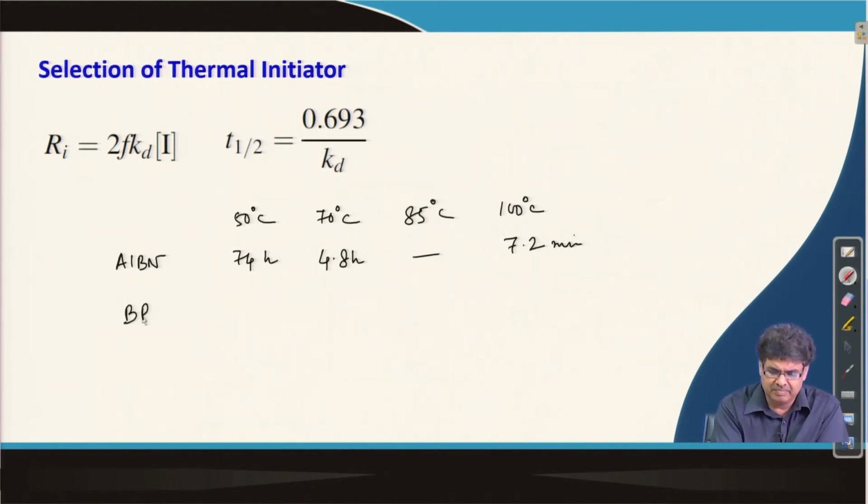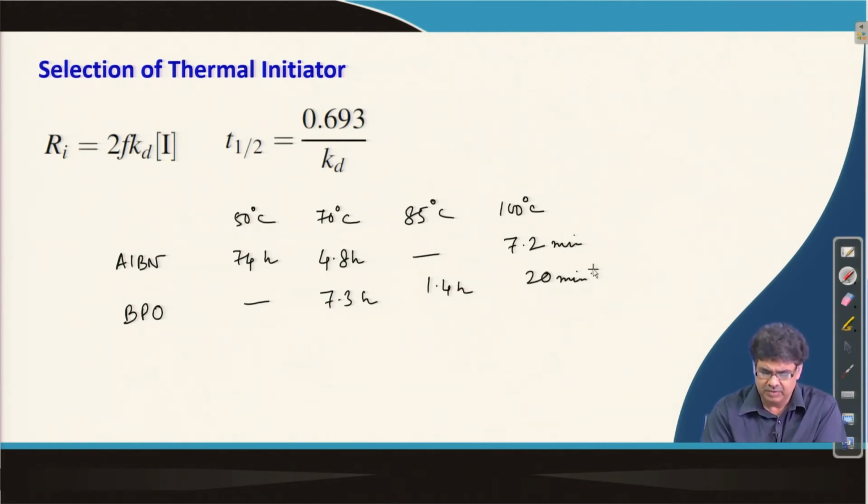For benzoyl peroxide: 7.3 hours, 1.4 hours, 20 minutes. So, if you look at this data, generally we look for an initiator which has a half-life of around half an hour to a few hours, in this range.